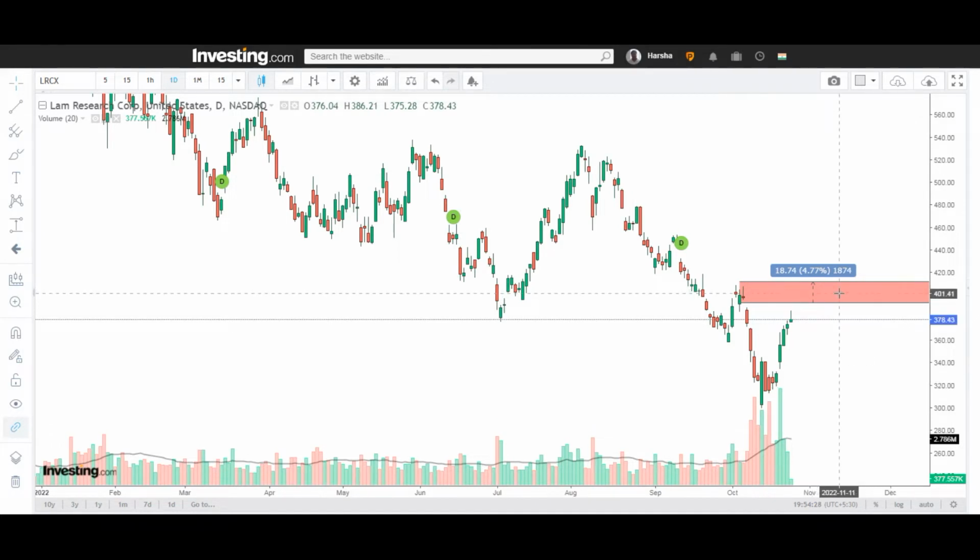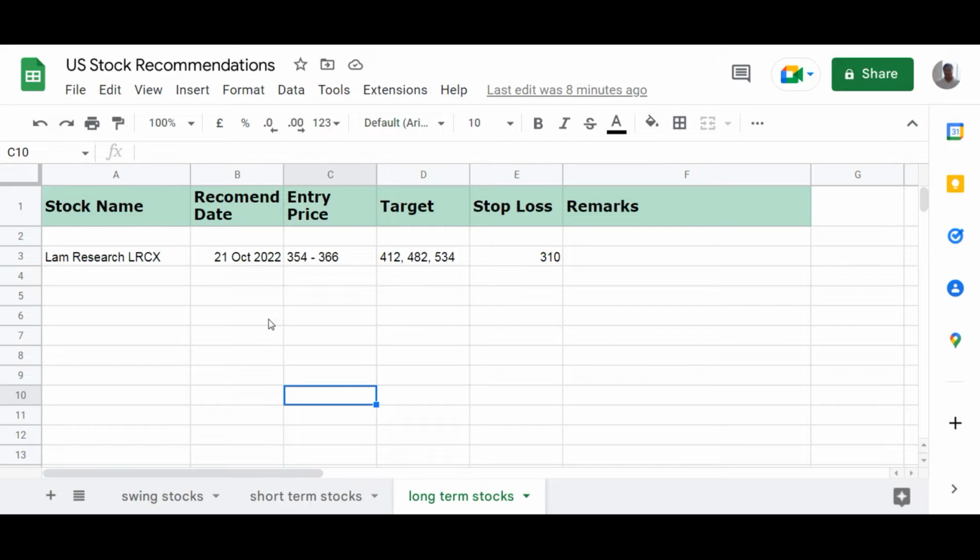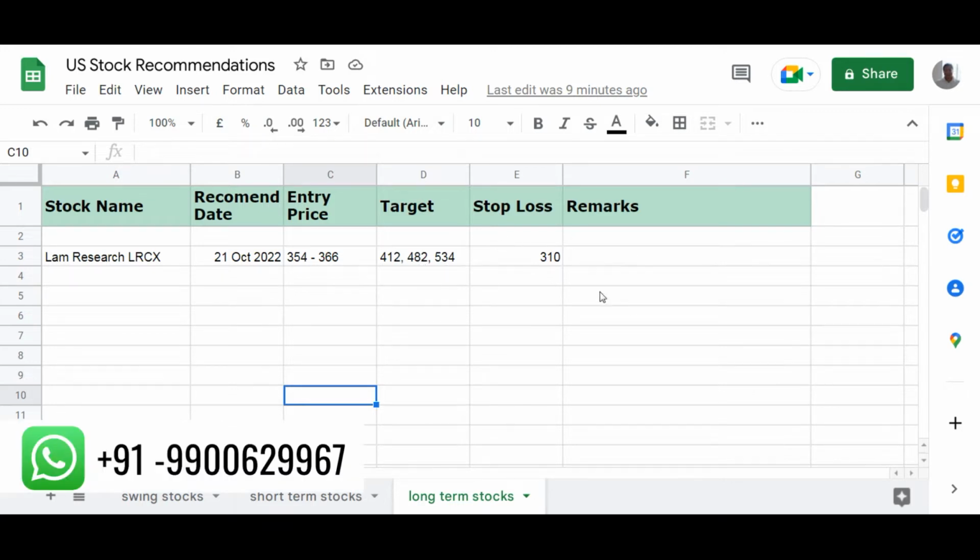So friends, on the daily time frame, before providing you the analysis of this stock, I wish to share that I had provided these levels in my WhatsApp group. So entry was somewhere between 354 to 366. So I had suggested this stock on 21st of October 2022, and my target for the short term traders will be 412, 482, 534. So stop loss will be 310 for the short term traders.